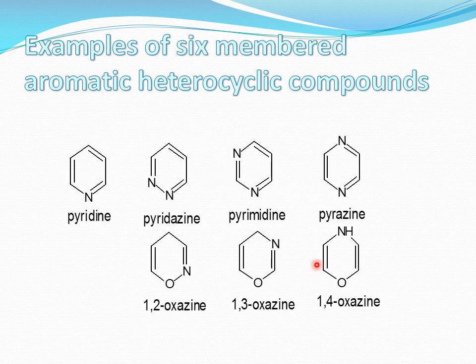In the next slide, six-membered heterocyclic compounds with aromatic character, and the simplest one is with only one heteroatom, that is nitrogen, as you studied earlier in BSc classes.